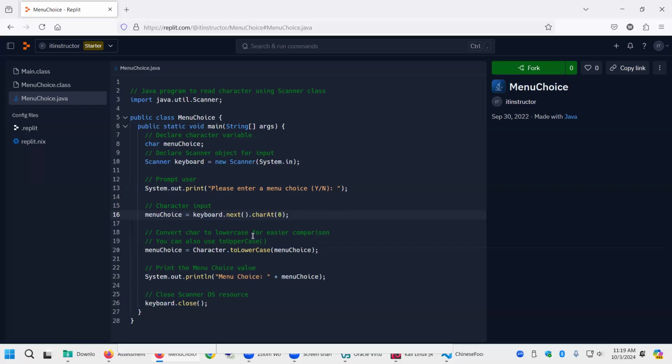Now, even if they're prompted like this, people might type in an uppercase or a lowercase. Well, as we just found out, those are two different Unicode numbers. They're not the same thing. So a common way to take care of that with strings or characters is to convert it to lowercase, so then you can compare apples and apples. You can do A's and B's.